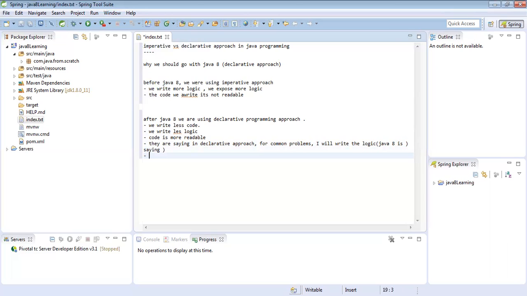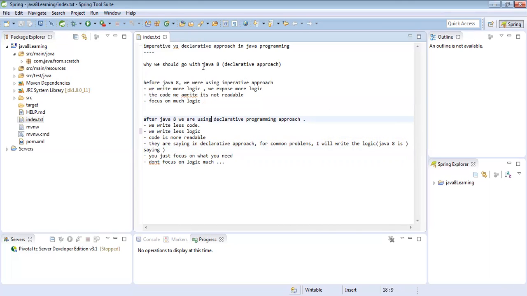You just focus on what you need. Don't focus on logic much. So this is the theoretical part. I will explain what this means.